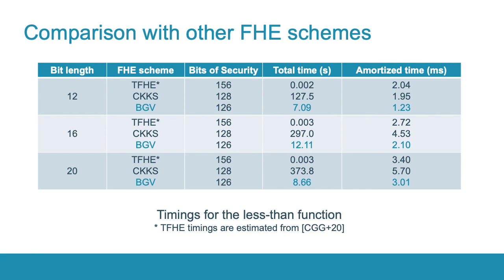In comparison to other HE schemes, our work is one of the fastest with relation to amortized time per integer. Note that it was believed that the BGV/BFV schemes are inherently slower for comparison operations than the TFHE-like schemes. Our work demonstrates that they have almost the same performance.